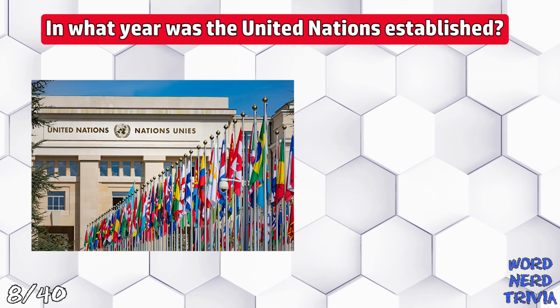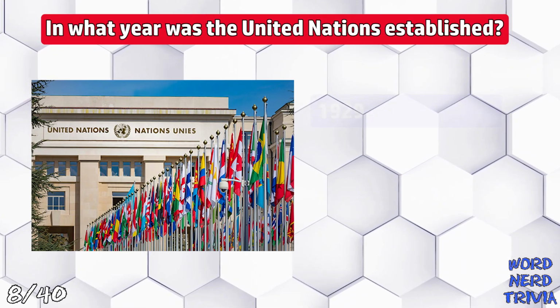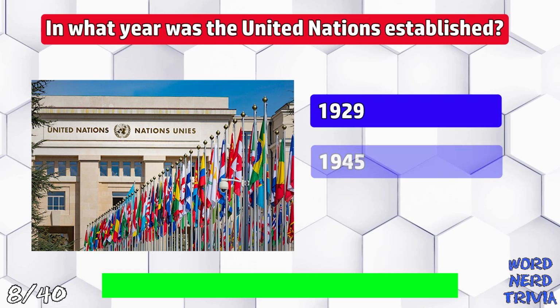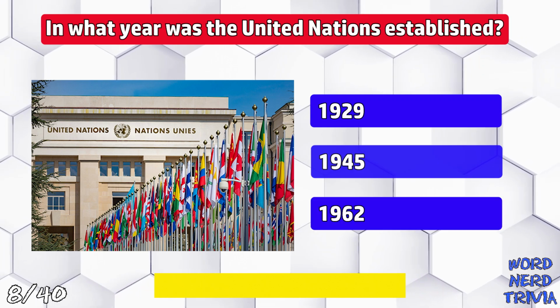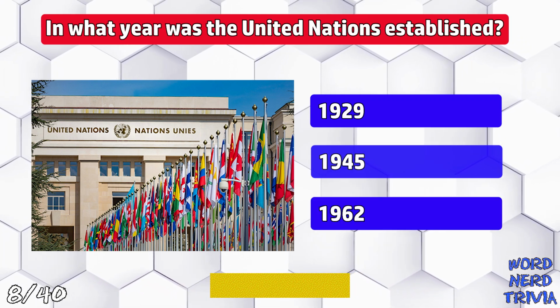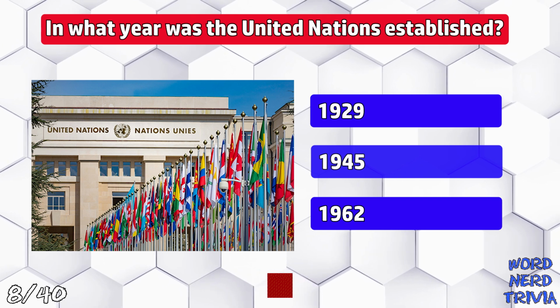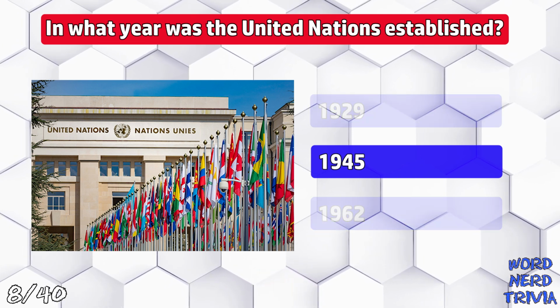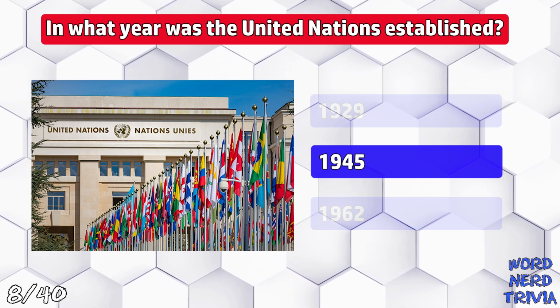In what year was the United Nations established? 1929, 1945, or 1962? The answer is 1945, just as World War II was wrapping up.